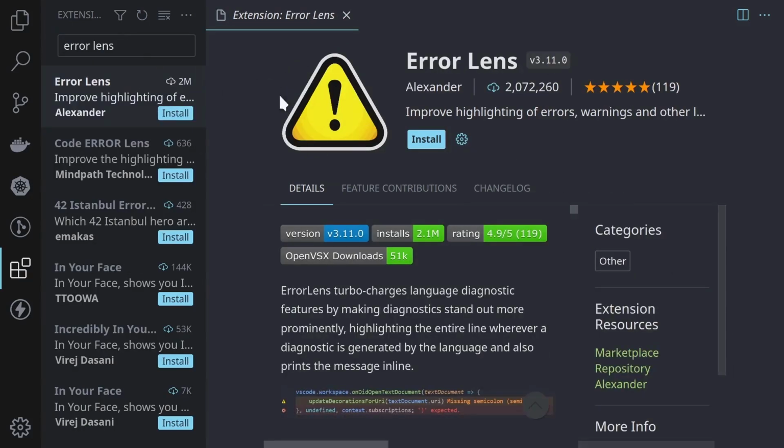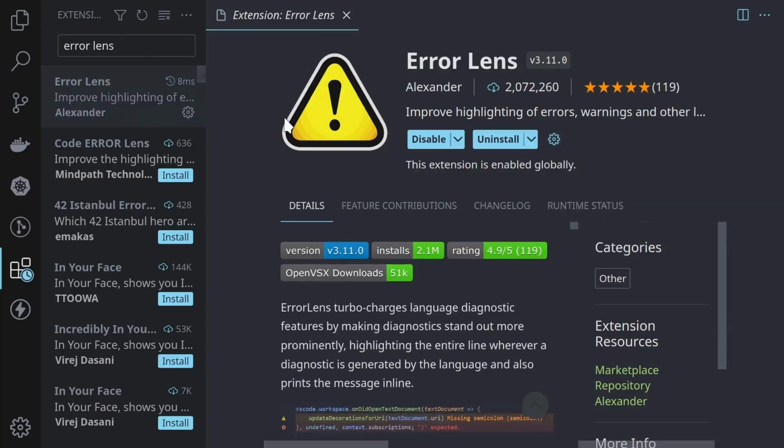It has this little exclamation point. We'll install that one as well. And Error Lens just highlights the lines that have errors right in your code, so you don't have to look at the terminal.